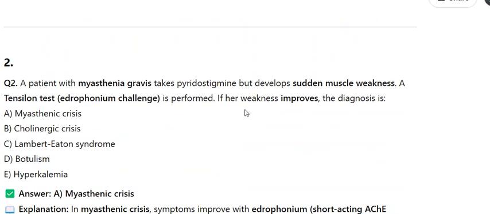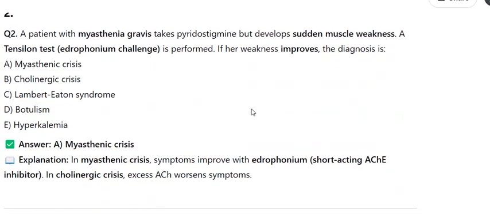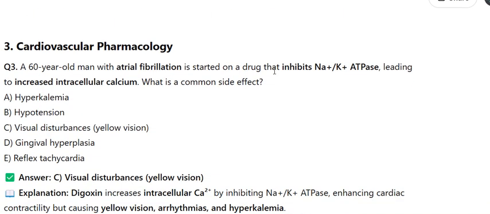2. Q2. A patient with myasthenia gravis takes pyridostigmine but develops sudden muscle weakness. A Tensilon test, edrophonium challenge, is performed. If her weakness improves, the diagnosis is A. Myasthenic crisis, B. Cholinergic crisis, C. Lambert-Eaton syndrome, D. Botulism, E. Hyperkalemia. Answer A. Myasthenic crisis. Explanation. In myasthenic crisis, symptoms improve with edrophonium, a short-acting AChE inhibitor. In cholinergic crisis, excess ACh worsens symptoms.